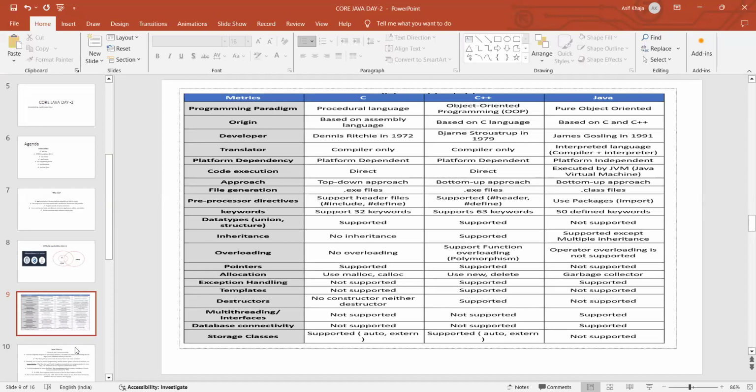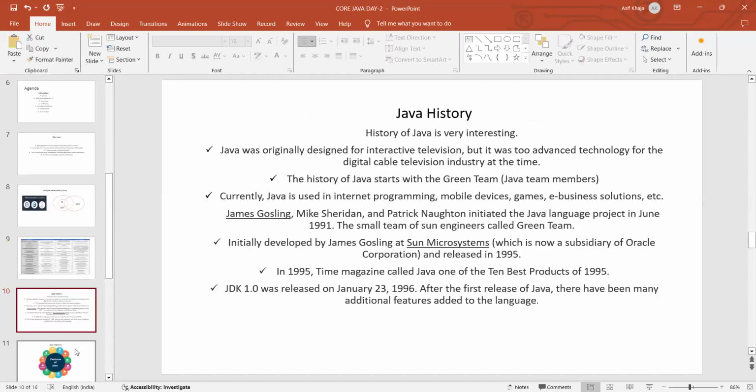Now, the next is the history. The history of Java. The history of Java is actually very interesting. Java was originally designed for interactive television. Interactive television means what? Now you all know, right? We are using set-top boxes. With satellite communication, we are able to watch any movies and everything on our television.